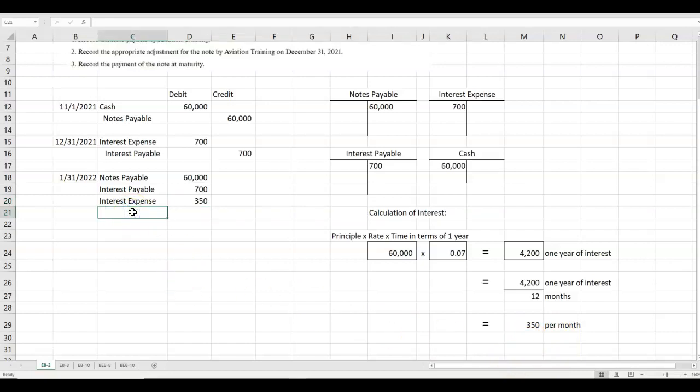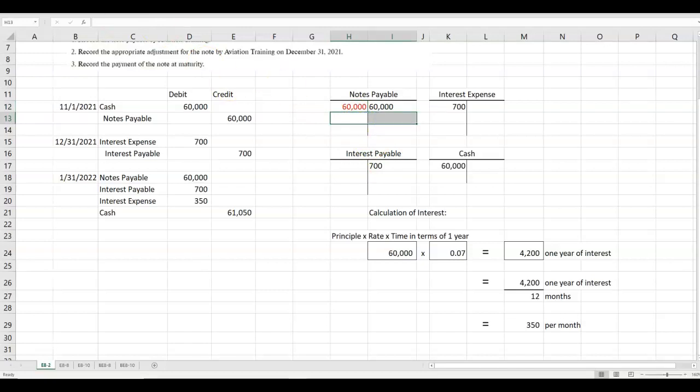And the amount they have to pay altogether is the $60,000 plus the $700 plus the $350, or $61,050. Not $60,000 plus $4,200, because the $4,200 is the whole year's worth of interest. So we would post the $60,000, and I'm going to highlight that. Let me put that in red.